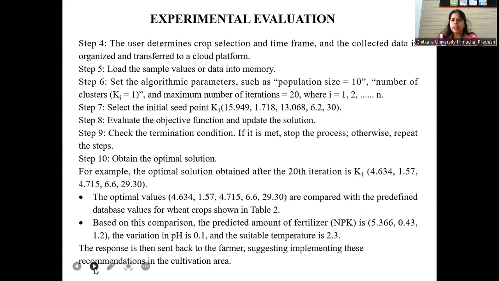I have mentioned one table where nitrogen, phosphorus, potassium, pH value and temperature are already maintained, and the suitable temperature is 2.3 for this predicted fertilizer. Whatever response we have found, this response is sent back to the farmer, suggesting implementing this type of fertilizer in the cultivated area. This will help the farmer with crop growth.